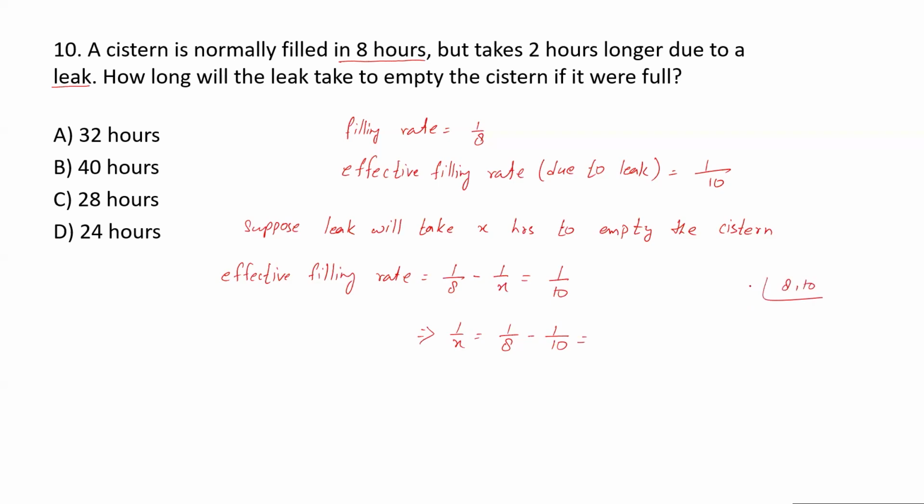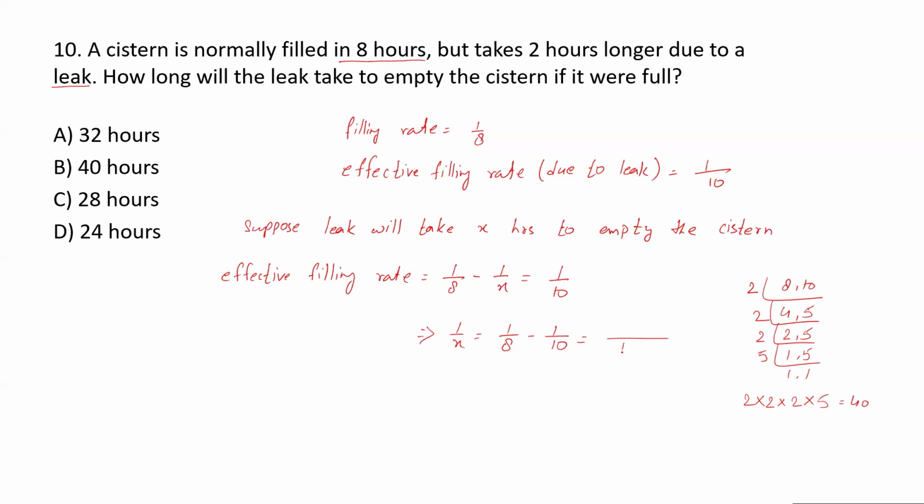8 and 10. I'll start with 2. 4 is 5. Again 2. It becomes 2. 5 as it is. Then 2. 1 and 5. Then 5 is 1 and 1. So LCM is 2 into 2 into 2 into 5. 2 into 2, 4. 4 into 2, 8. 8 into 5 is 40.